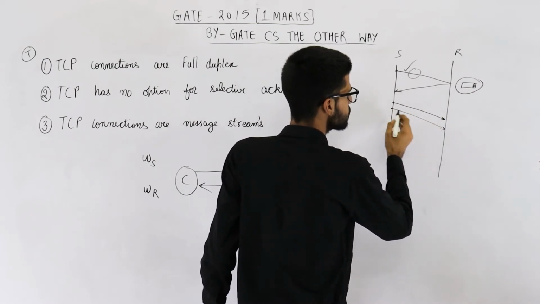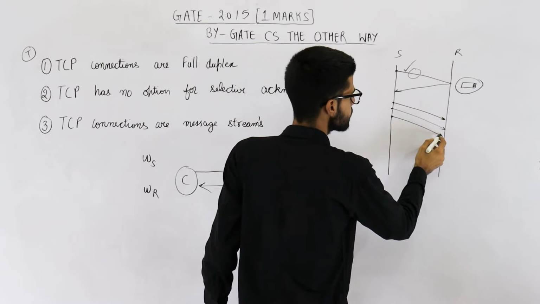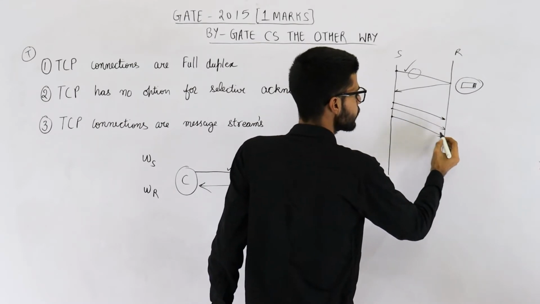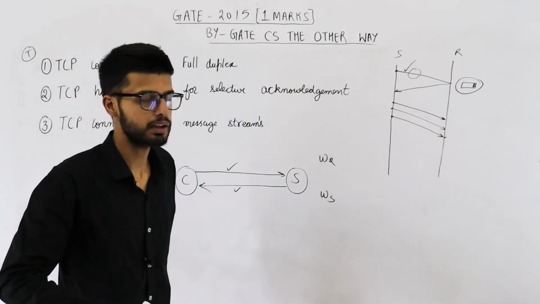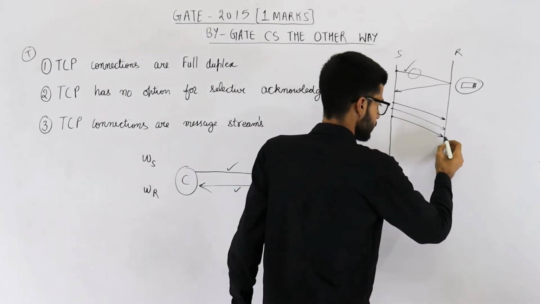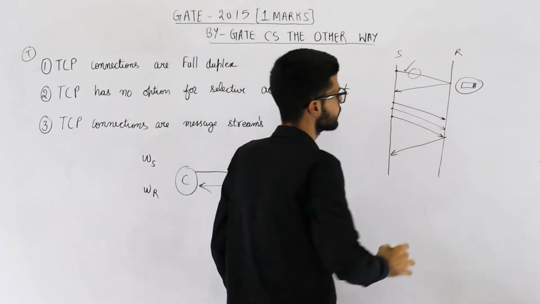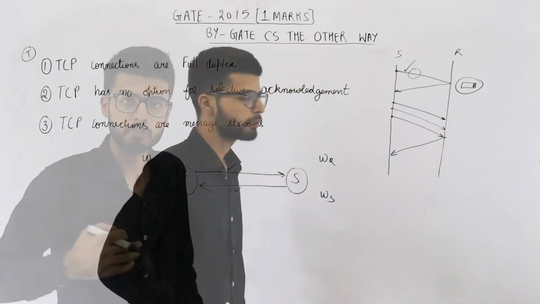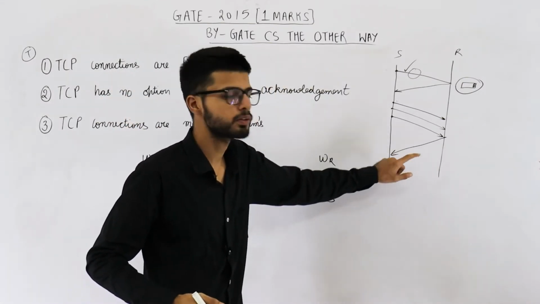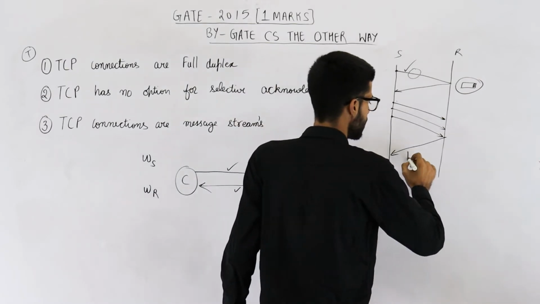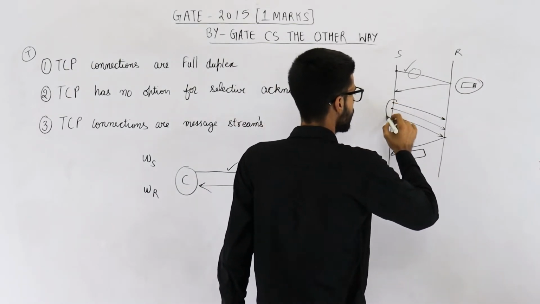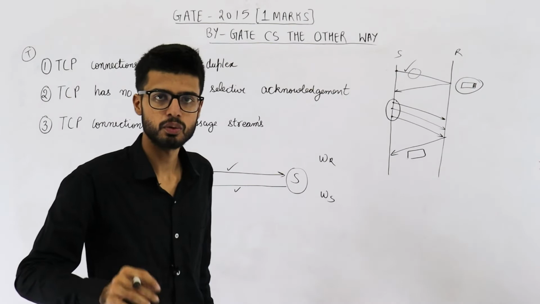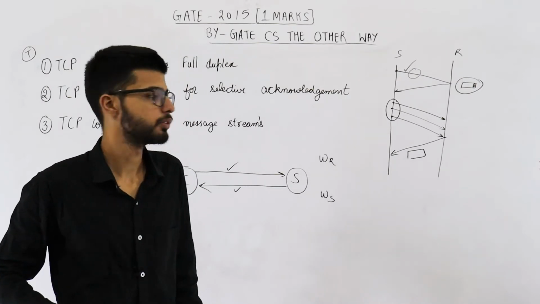Suppose it receives more data in some time. So at this point of time, receiver can send a pure acknowledgement. Now this is a pure acknowledgement packet. That means there is no data. But interesting thing about this acknowledgement is that it will acknowledge all of these three packets at once. So this is called cumulative acknowledgements.